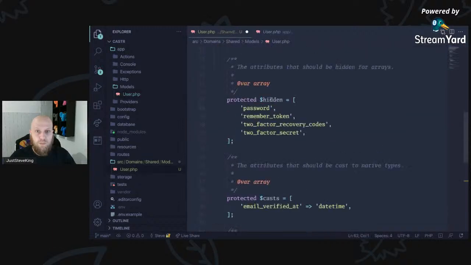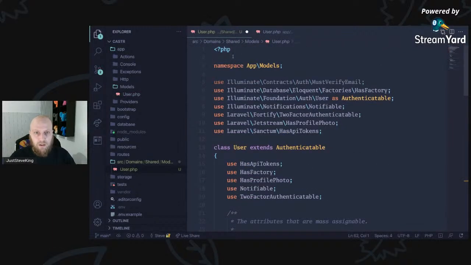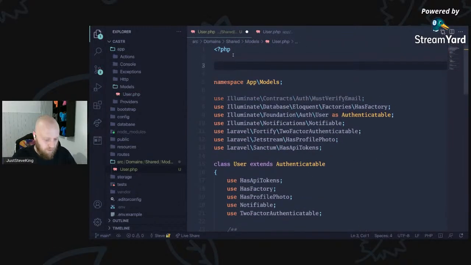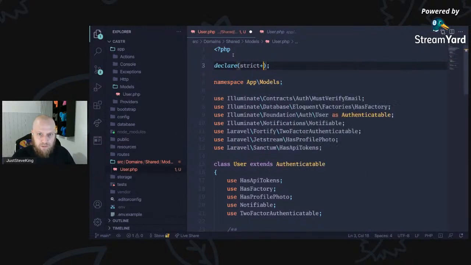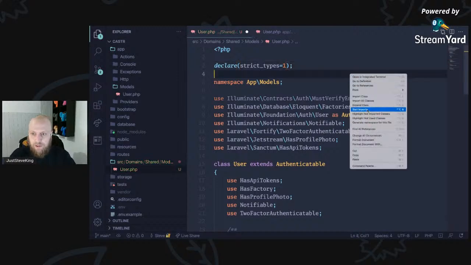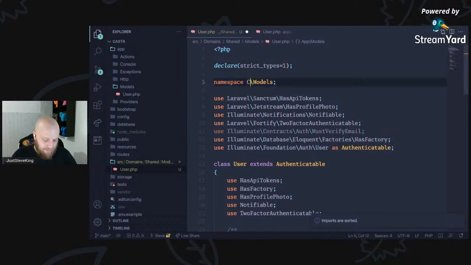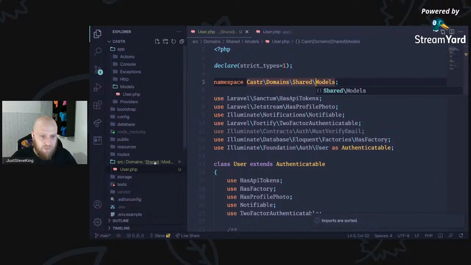So let's just drop that in there, and we can start to clear it up and make it the way we need it. Let's declare strict types, because that is what I like to do. Let's sort imports, and this is Caster domains shared models.